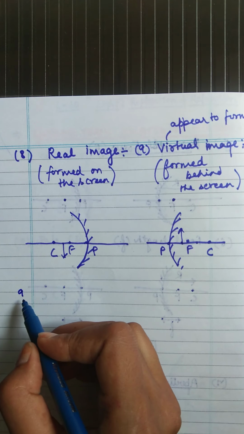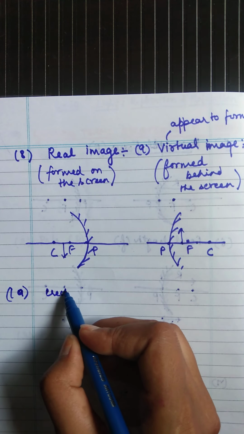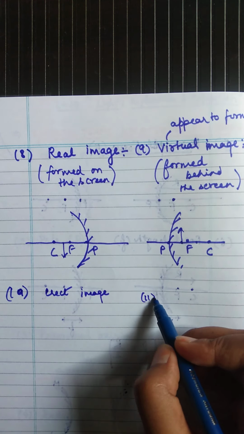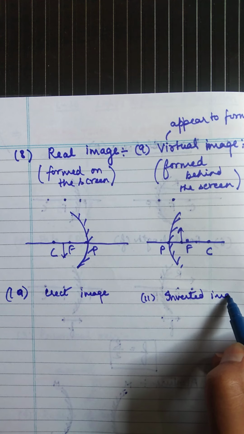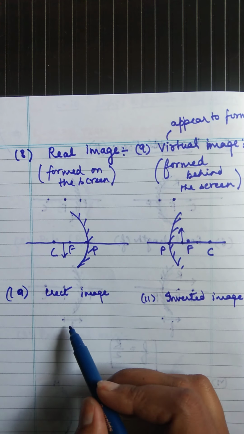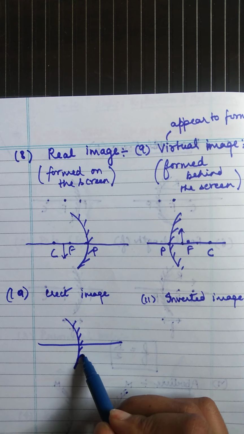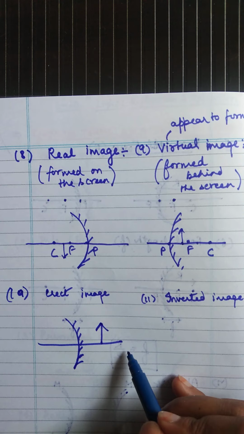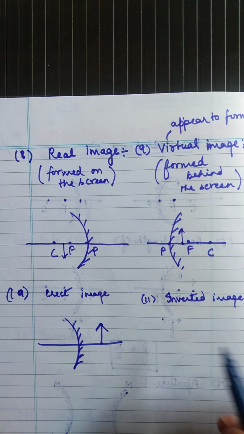Now the next terms are the erect image and the inverted image. So what is an erect image? Any image which is formed above the principal axis. Suppose it is a concave mirror. If any image is forming above the principal axis, either on this side or this side, it is an erect image.